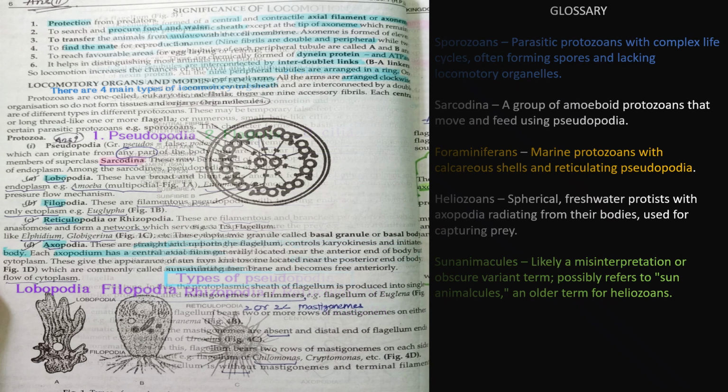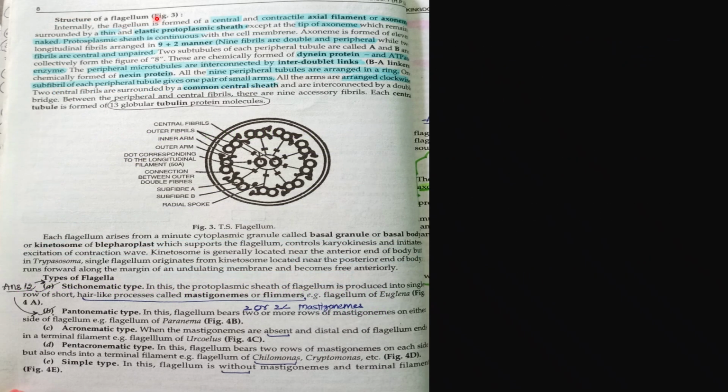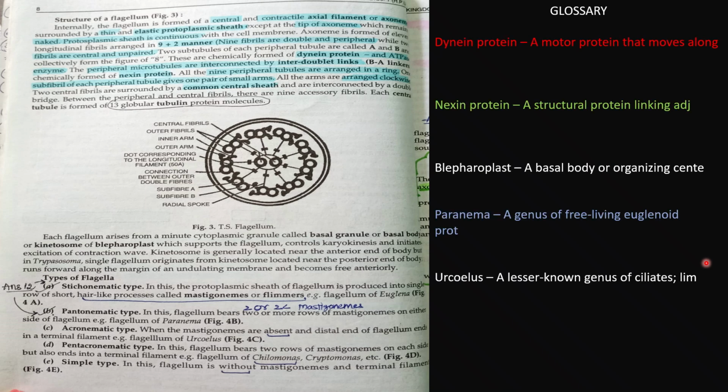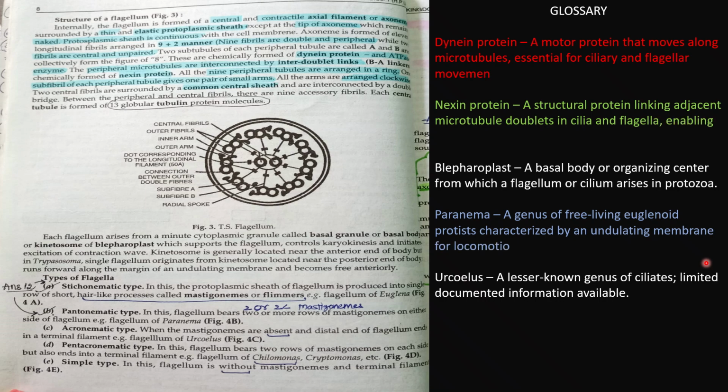Now, we move to the structure of the flagellum. Internally, the flagellum is formed of a central contractile axial filament, also called the axoneme, surrounded by a thin elastic protoplasmic sheath, except at the tip of the axoneme. So except at the tip, the whole thing is covered by the protoplasmic sheath, and the tip is naked. The protoplasmic sheath is continuous with the cell membrane.